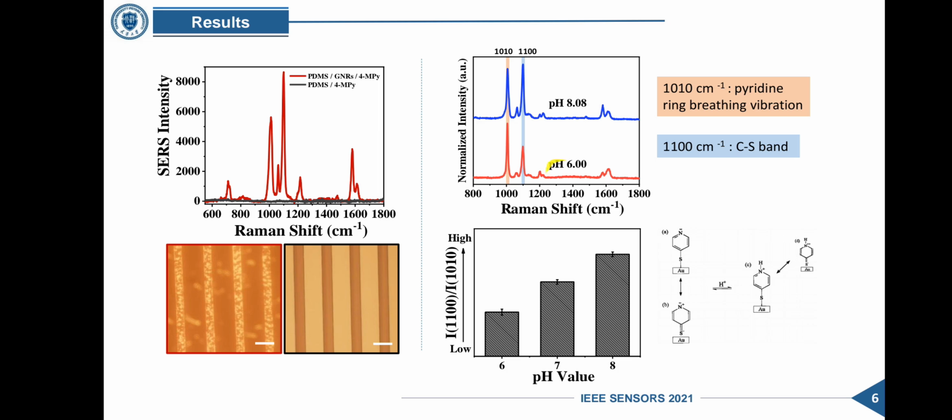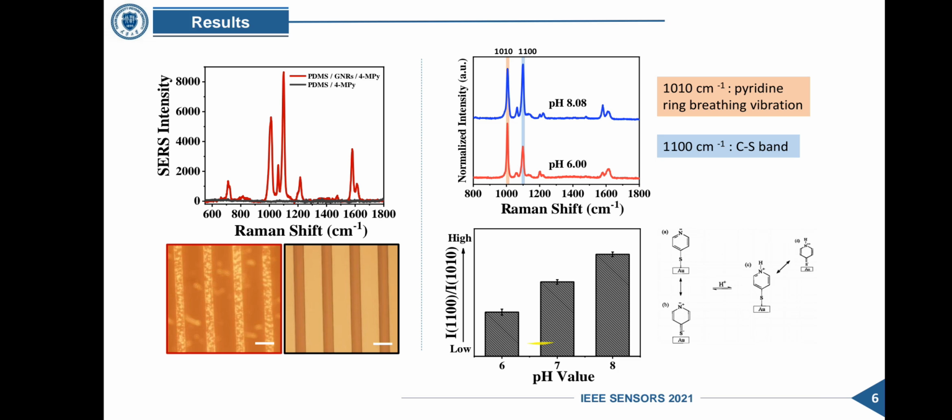And in an acidic situation, the SERS spectrum of 4-MPY has a higher intensity in a pyrimidine ring breathing vibration at about 1010 inverse centimeter. In an alkaline condition, the intensity of carbon-sulfur bond at about 1100 inverse centimeter becomes stronger.